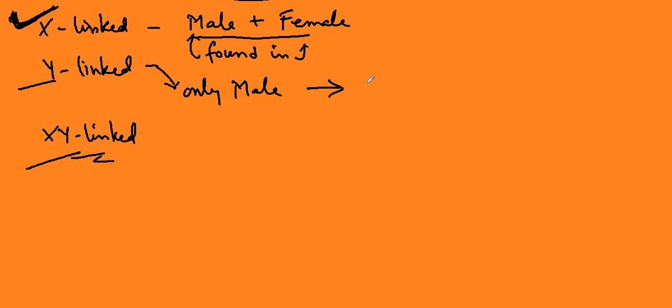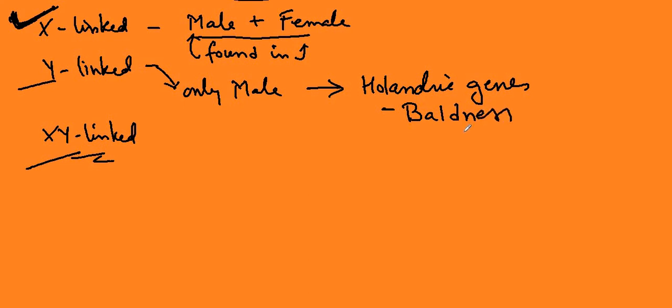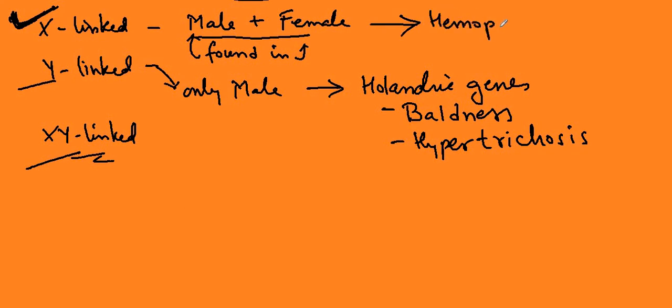If you remember, Y-linked genes are also known as Holandric genes, and the examples are baldness and hypertrichosis. While the X-linked genes have the diseases hemophilia and color blindness.